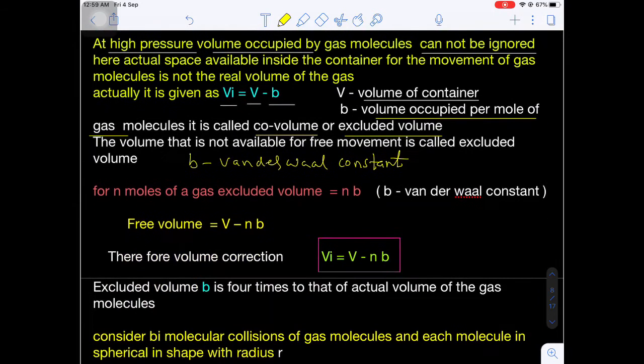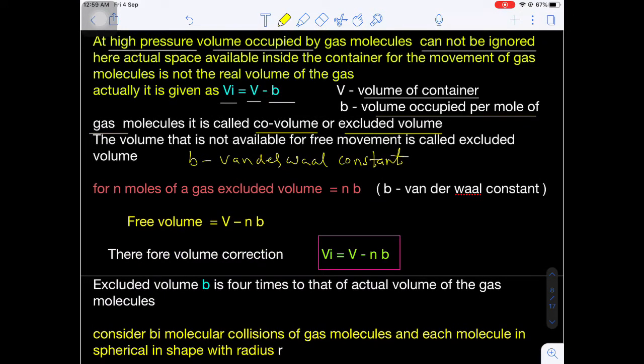Okay. Now come to n moles of a gas. Let's suppose for 1 mole of a gas, the volume occupied by the gas molecules is B. Let's suppose we have n moles of a real gas. In case of n moles of a real gas, what is the volume occupied by the molecules? That will be nB. What is the total volume of the container? V. And what will be the free space? V minus nB. This is the volume correction. What is the volume correction? Vi is equal to V minus nB.